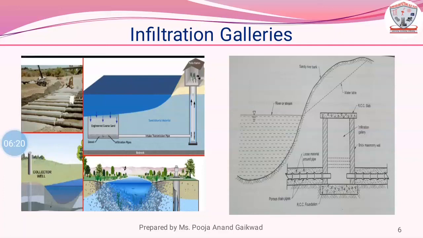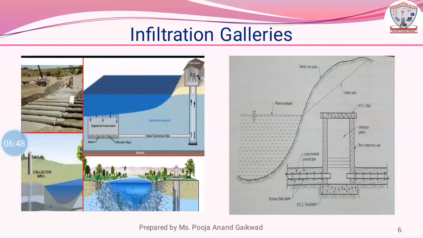Pipes may be in single or double rows. Groundwater percolates through aggregate into the pipe and is conveyed to a sump well. The pipeline is laid below the lowest groundwater level in the aquifer. An aquifer is a body of permeable rock which can contain or transmit groundwater.